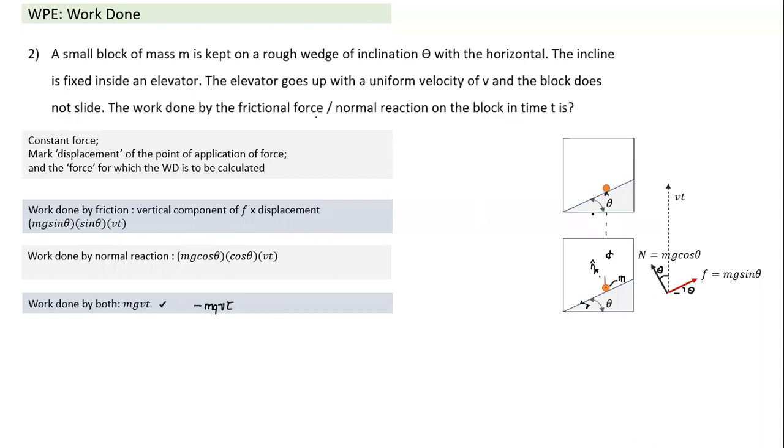So if I ask the same question in a different way, what is the work done by the contact force? In this case, the work done by contact force could very easily be worked out, because the contact force has to be equal and opposite to the gravitational force. If gravitational force is mg downward, the resultant contact force acting on the block is in the vertical direction. If you take the vector sum of these two, the vector sum of normal reaction and friction force has to be equal to mg. The work done by contact force here in this case is mg vt.